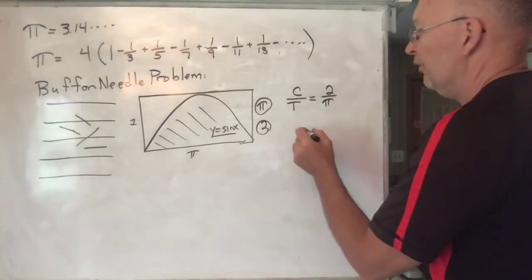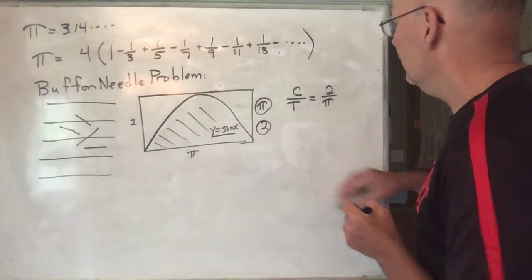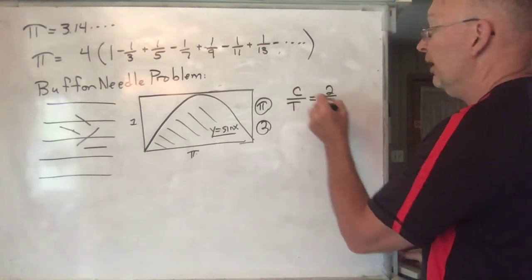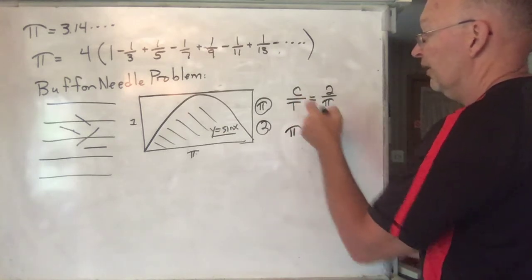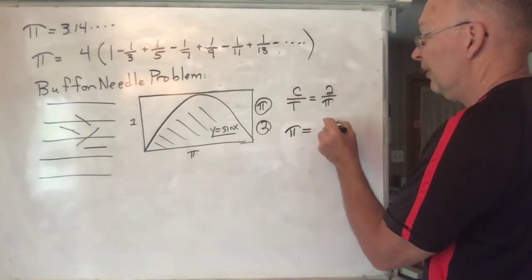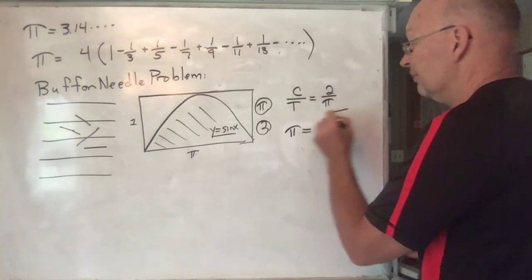Okay? So if you want to know how many times, or if you want to evaluate pi, you can multiply both sides by pi, which will bring that up there. You can also multiply both sides by t, and you can divide both sides by c.